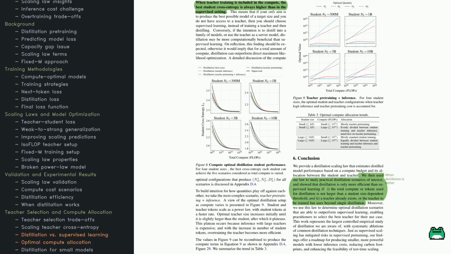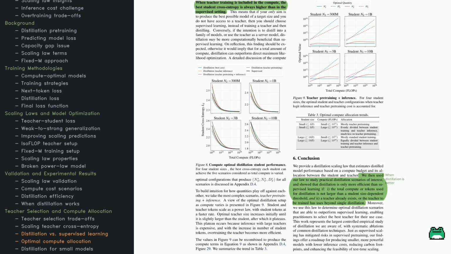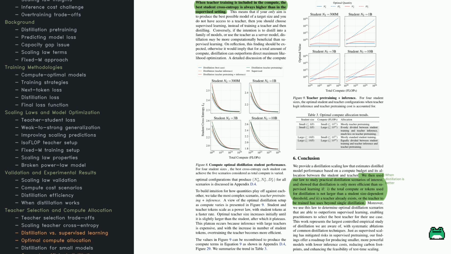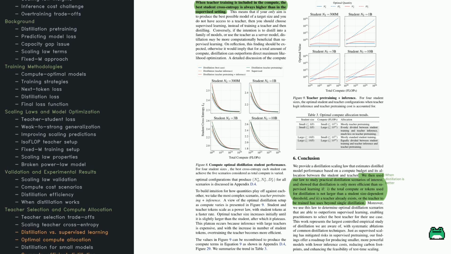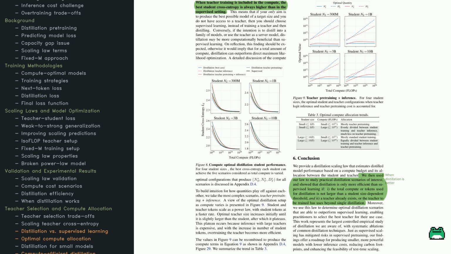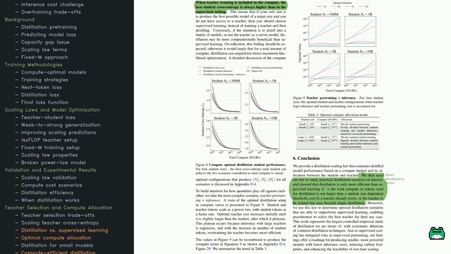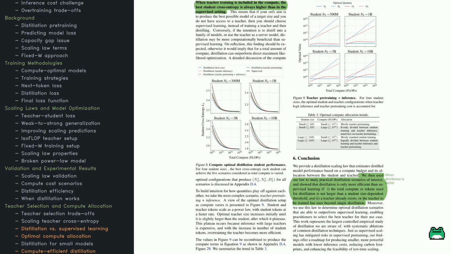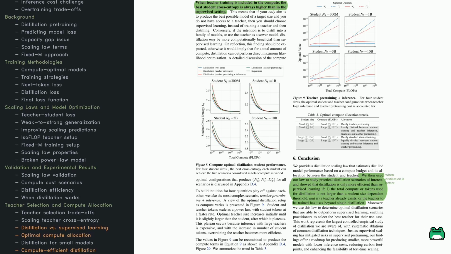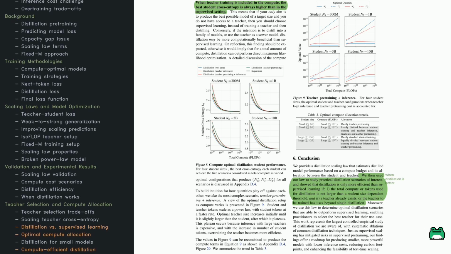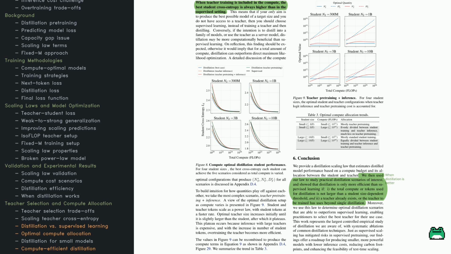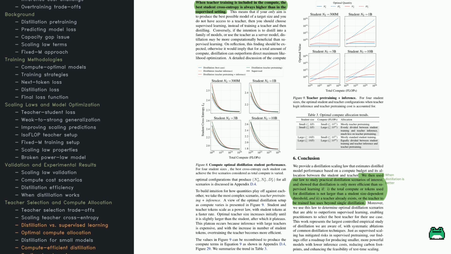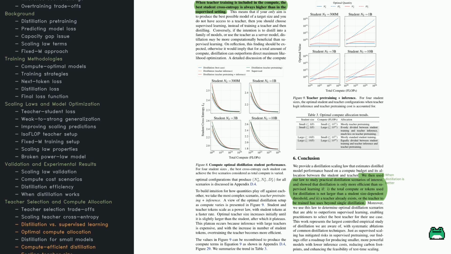In Figure 9, you'll see how teacher size scales as compute goes up. Initially, scaling up the teacher really helps the student, but at some point, bigger teachers don't offer as much benefit compared to simply increasing the student's training tokens. That's because inference with a very large teacher is expensive, and distributing compute elsewhere can be more efficient. Finally, check out Table 3 for a quick summary of the best ways to use compute at different model scales.